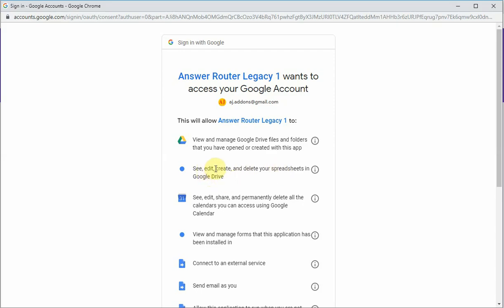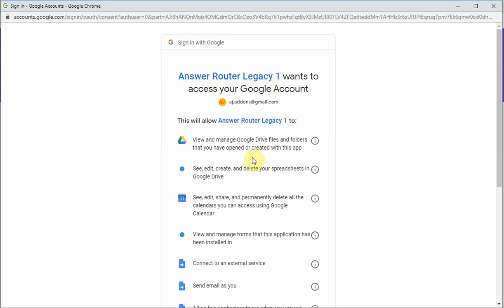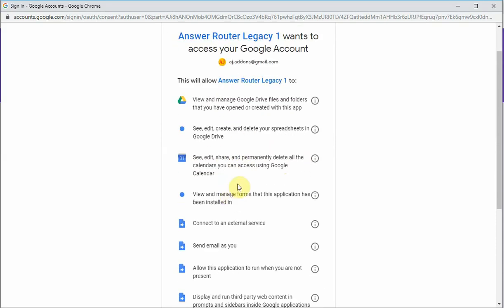So that's an edit. The next permission is see, edit, share, and permanently delete all the calendars you can access using Google Calendar. Answer Router Legacy 1 can create an event in any of your calendars. This add-on will never delete a calendar. It will never share a calendar.